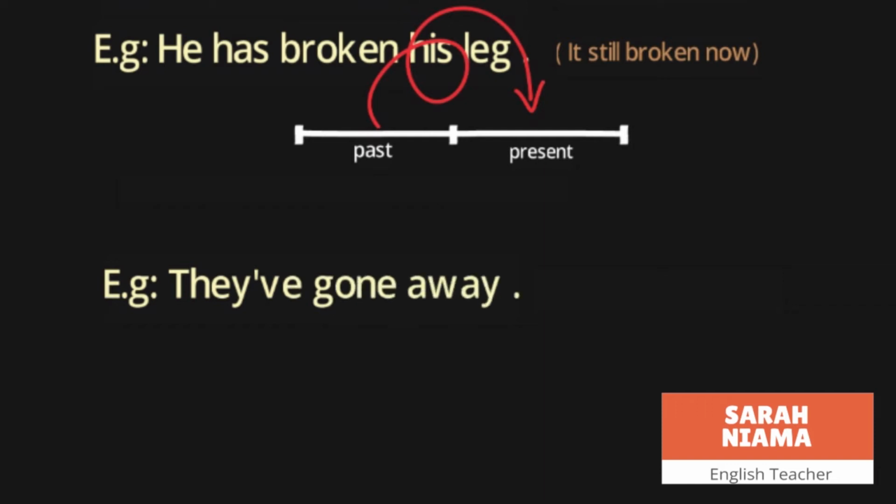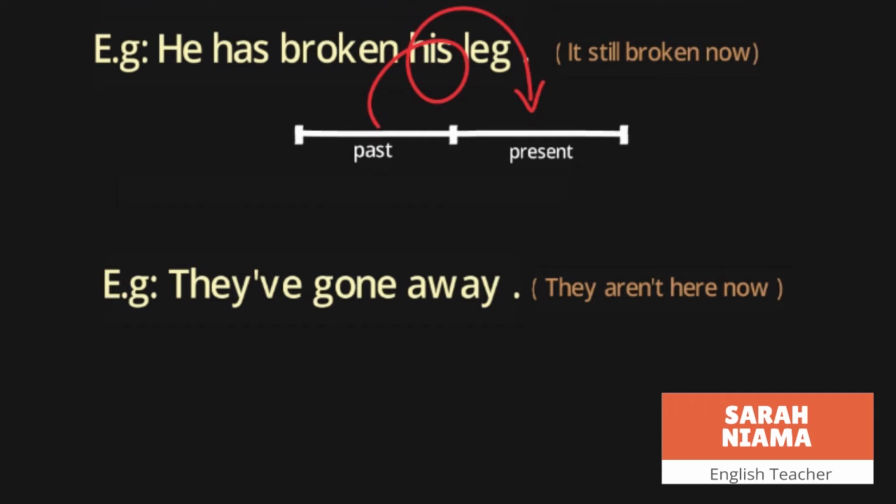They is the subject. Have we put have because the subject is plural. Gone is the past participle of the verb go. Away is the complement. هم سافروا بعيدا. هذا الشيء معناته أنه they aren't here now. معناته هم هسه ما موجودين هنا.